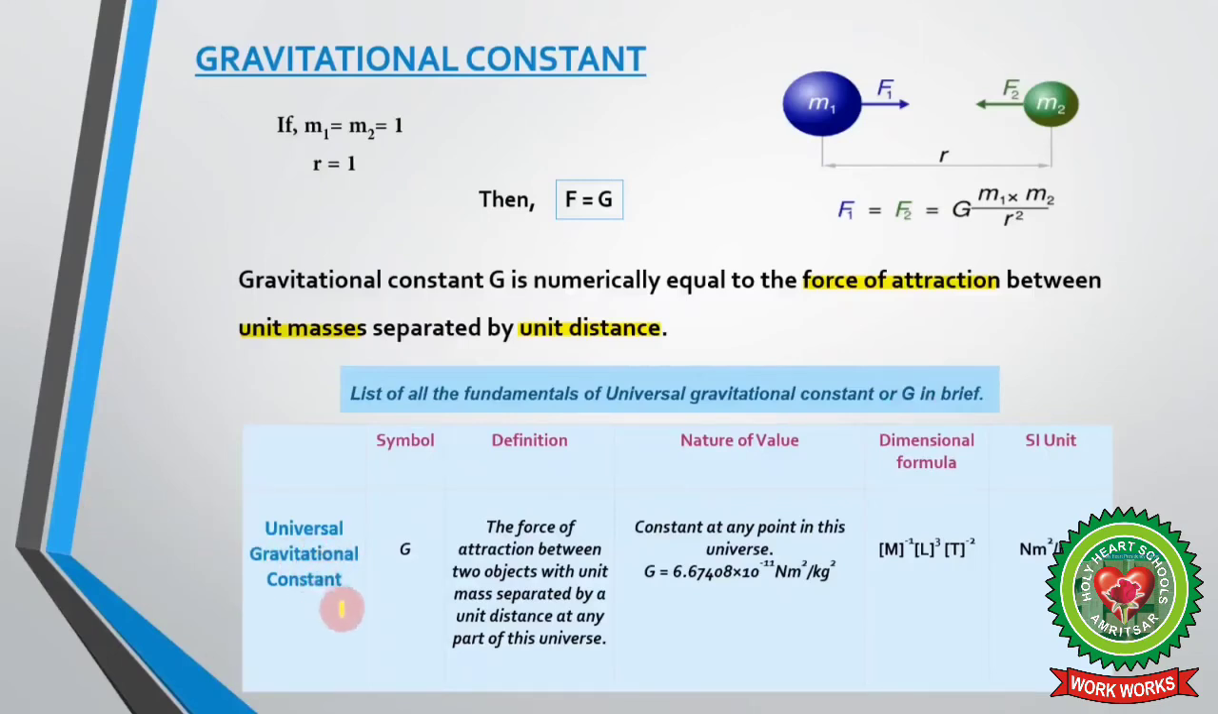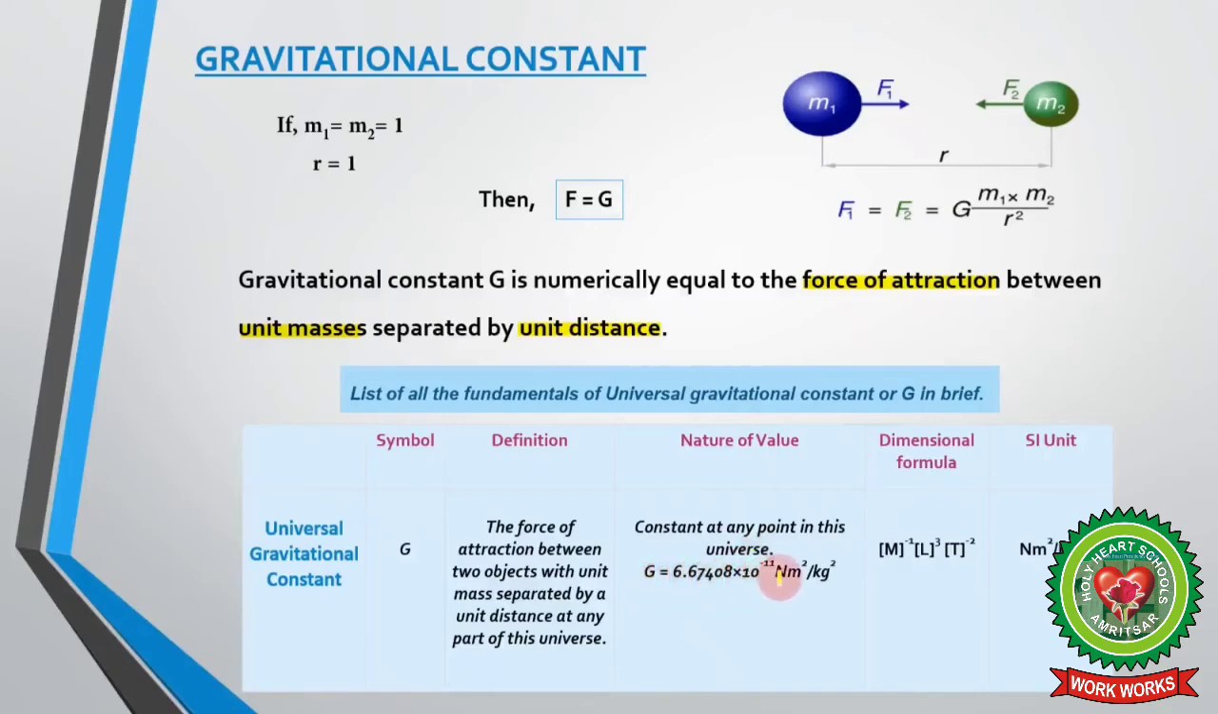Now, the universal gravitational constant, its symbol is G. We have another definition similar to this one. The force of attraction between two objects with unit mass separated by unit distance at any part of this universe is called the universal gravitational constant. Nature of value: constant at any point in this universe. As I already told you, the universal constant is a constant value, it never changes with place and time, and its value more accurately is